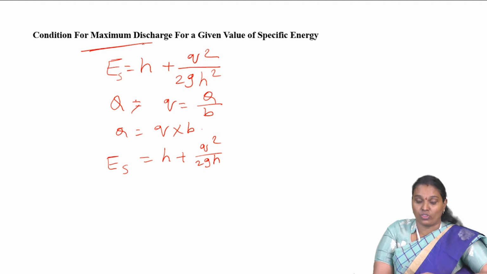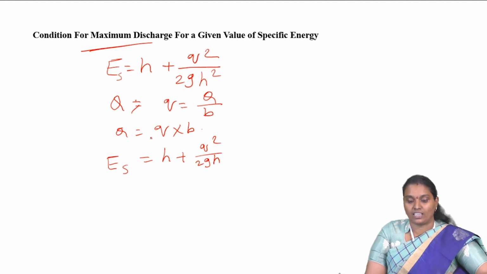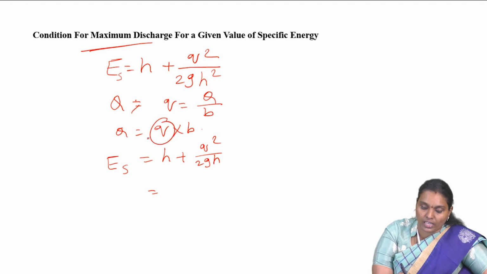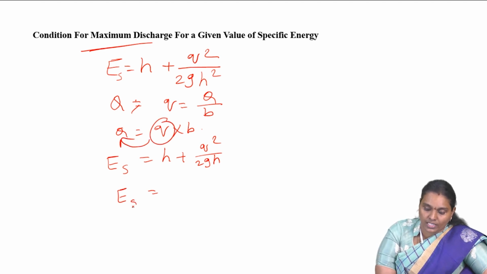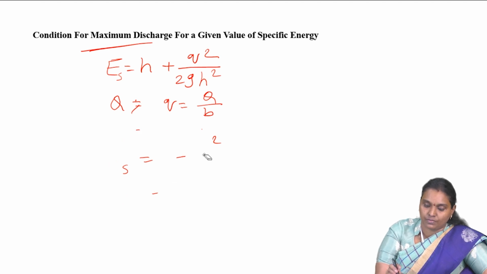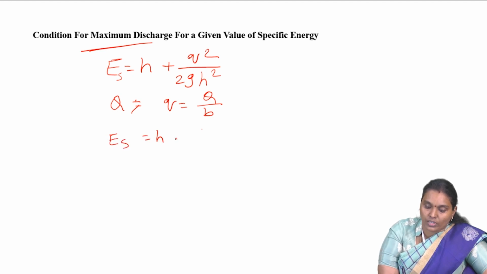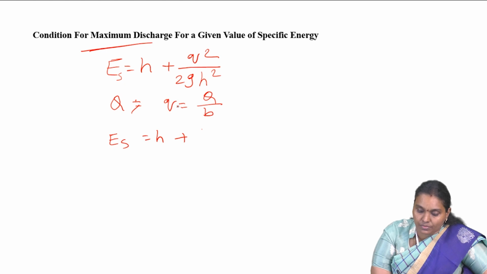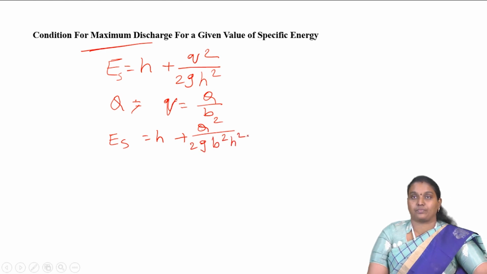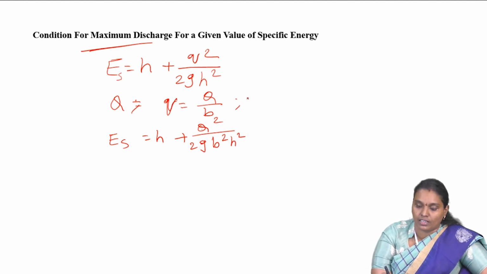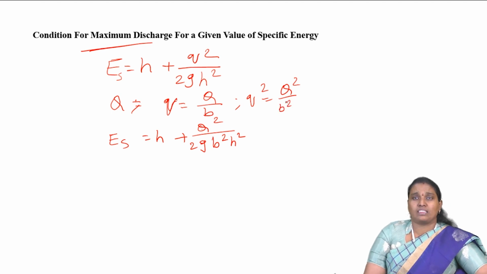First we have to write small q in terms of capital Q, so E is equal to H plus Q square by 2G B square H square.